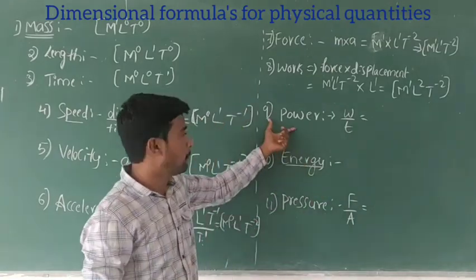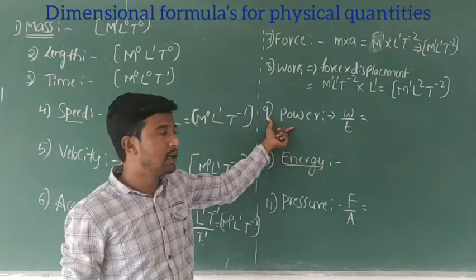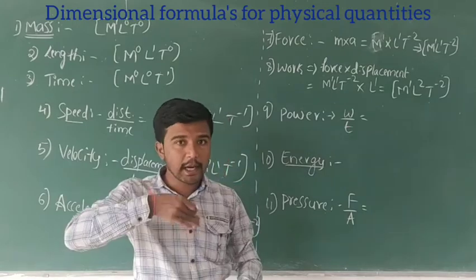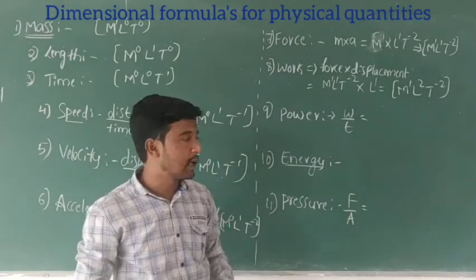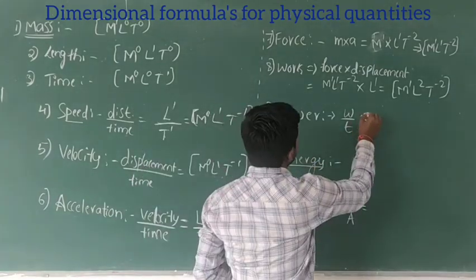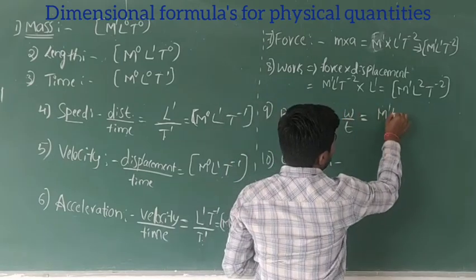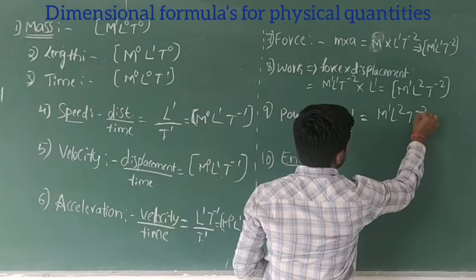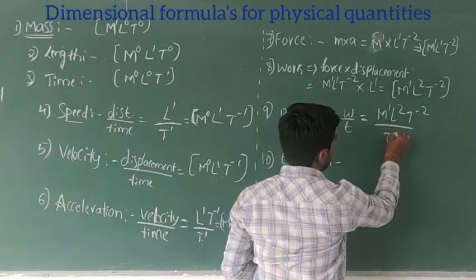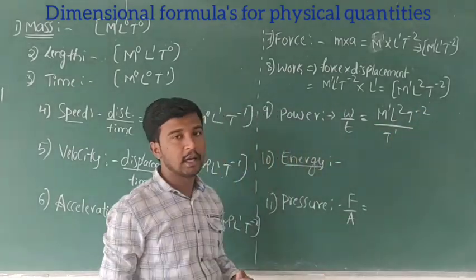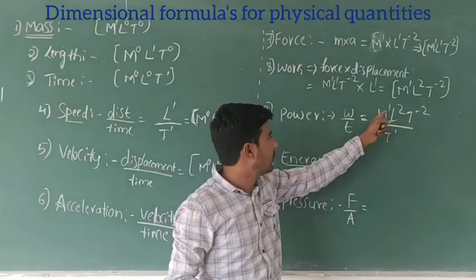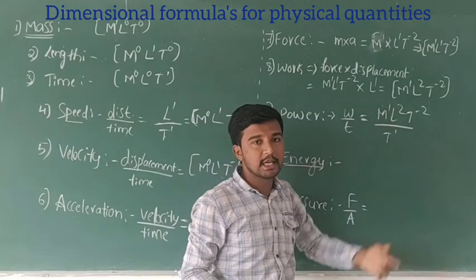Okay, next, power. Power is nothing but the rate of doing work, work by time. We already have work as M power 1, L power 2, t power minus 2, divided by time t power 1. M is the mass, L is the length, t is the time.